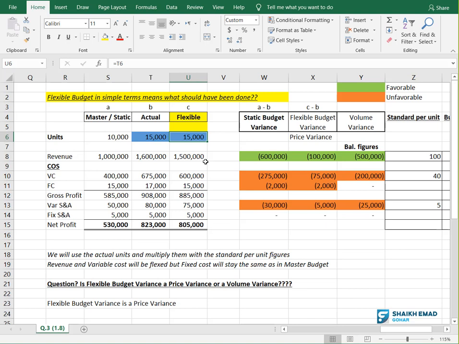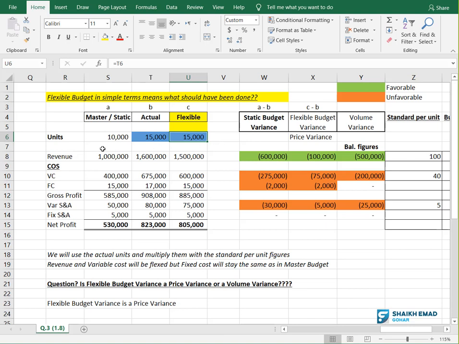So the first point to remember is when you are making a flexible budget, the units you will use are the actual units, not the budgeted master static units. Please write yes in the chat box if you got this point. So this blue means same. I have highlighted this blue, meaning whatever is written here you will copy and paste here.